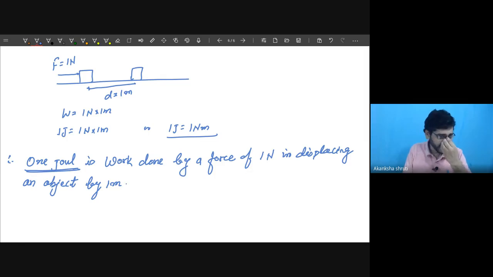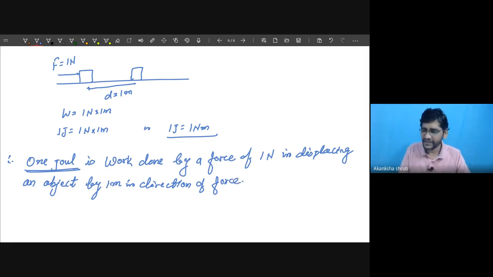And here we shall keep in mind this displacement is in the direction of force. Add that phrase also: in the direction of force. Because if the displacement is in some other direction, then the amount of work done will be different.